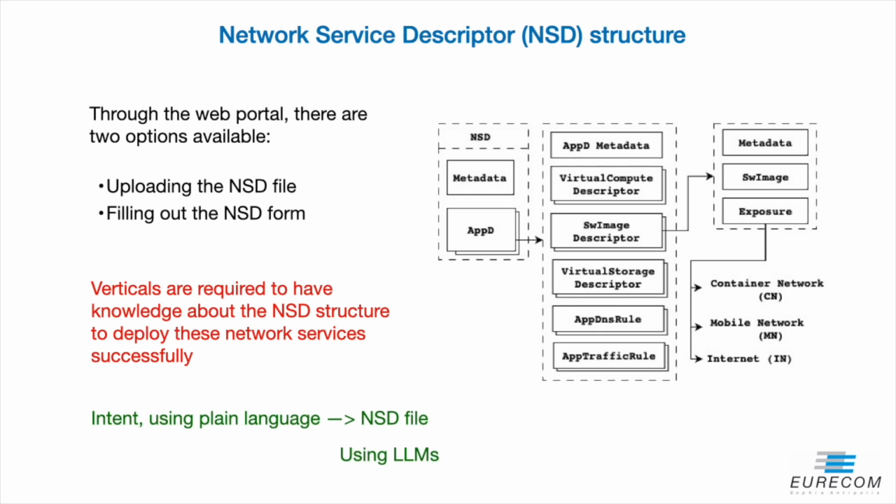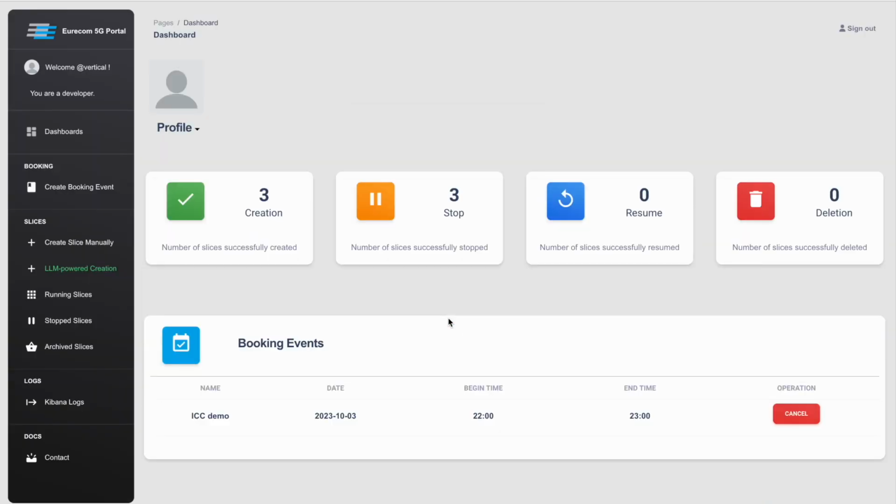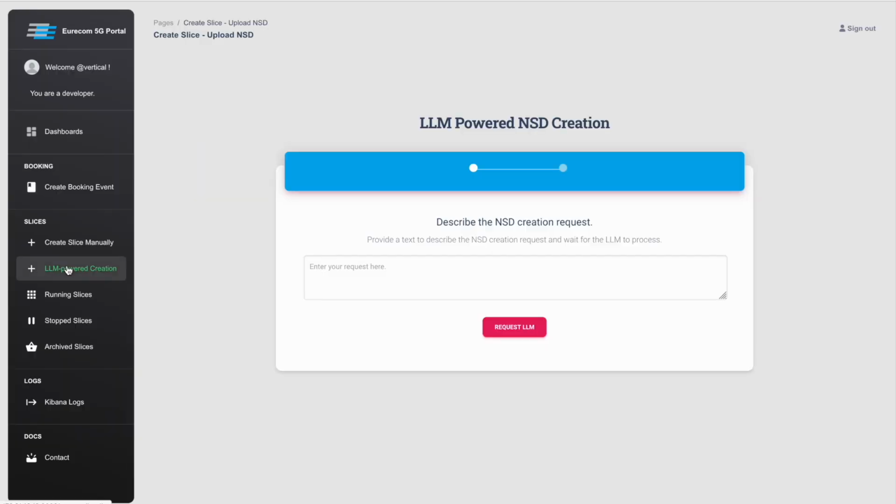Vertical users should simply explain their network service needs in plain language or intents, and the NSD file will be generated automatically using large language models. In intent-based networking systems, this process is called intent translation. The vertical user can log into this platform and create a network service from plain language.